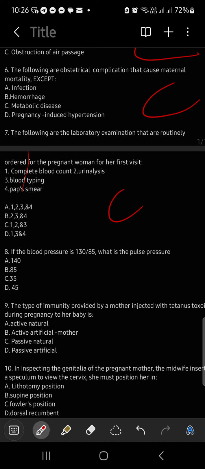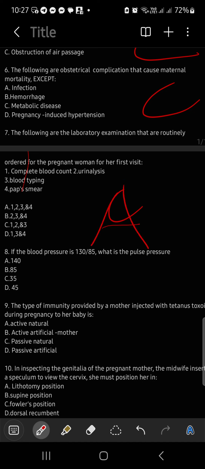Yes, exactly. That's the point. That the pap smear is not typically performed during the first prenatal visit if the pregnant woman has a recent normal pap smear result, if the pregnant woman has a recent pap smear result within the past year. So, has never had a pap smear. However, pwede. Okay, so 1, 2, 3, 4 is the answer. So that is letter A.